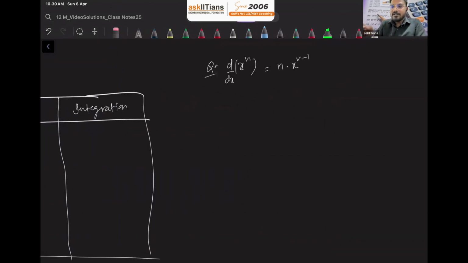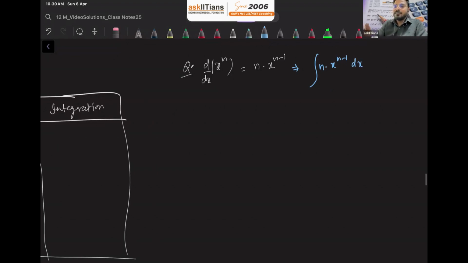So it means that if I integrate this, n into x raised to n minus 1, with respect to dx, then what should I get? I should get x raised to n plus c. Don't forget to write down the constant of integration.